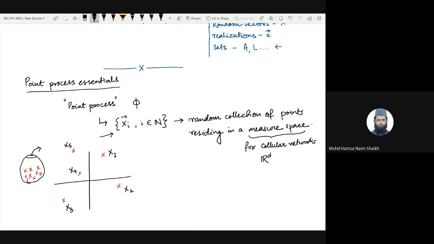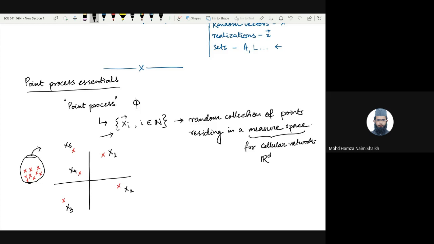For almost all of our cases, we will not be bothered with the order of these points, which means it doesn't matter which was the first ball, which was the second ball. In other words, it doesn't matter which is x1 and which is x2. It's simply a collection of such points visualized together, right?